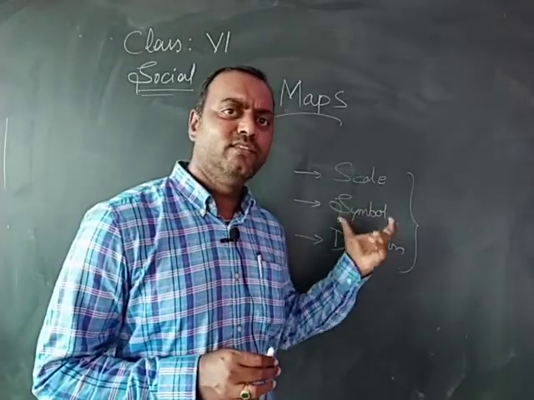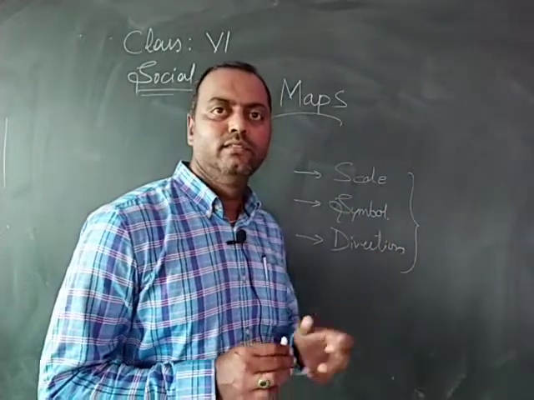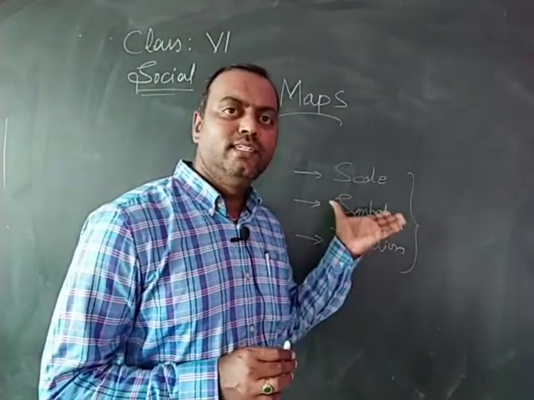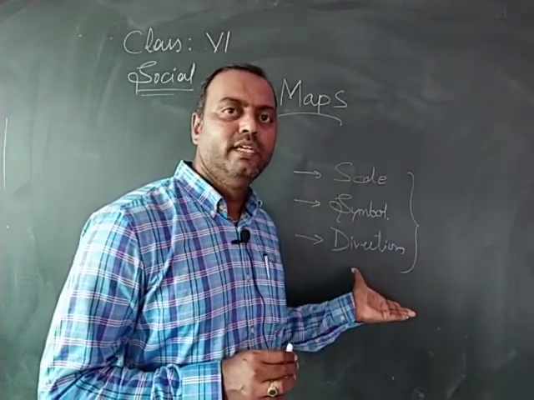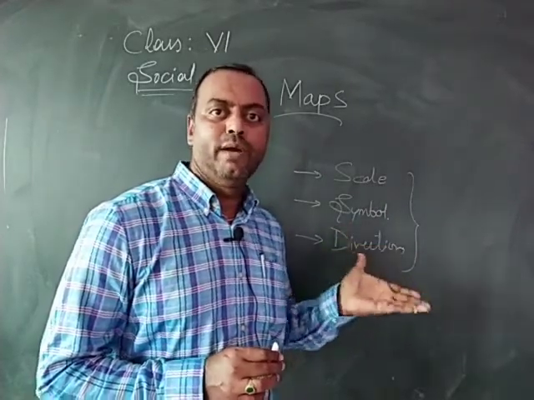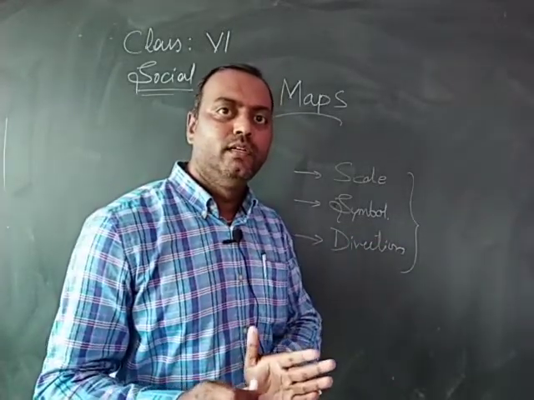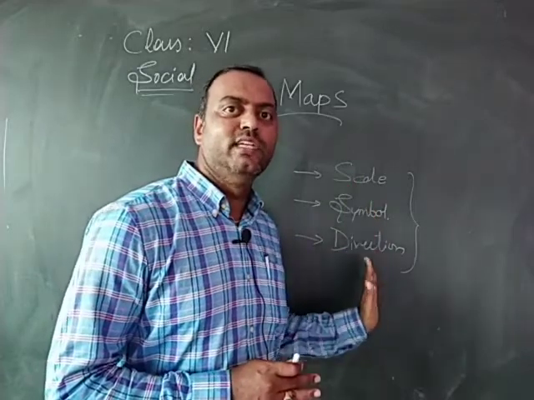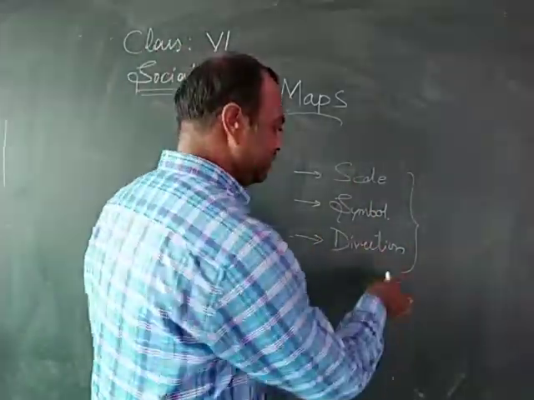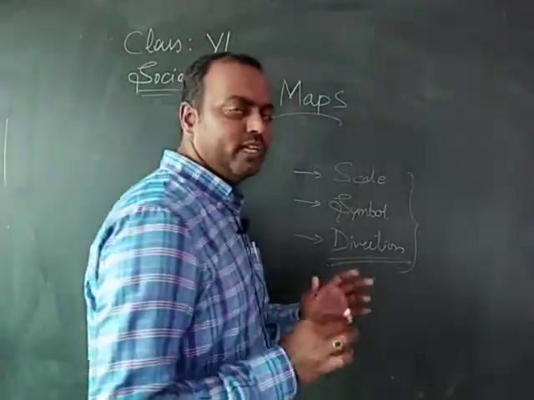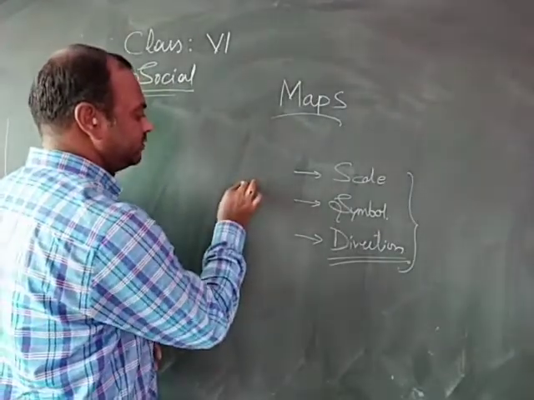So maps consist of these three ingredients: scale, symbol, and direction. Let us understand these three features of a map in detail in order to make a map. At the end of today's session, you will make a map keeping these three features in mind. The easiest part of all three is directions. Every map, whatever you see, consists of directions.